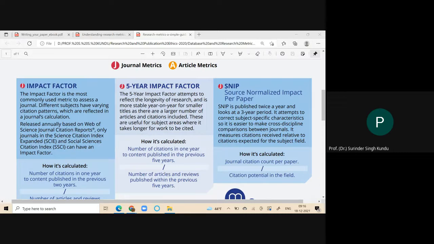All types of subjects available in the Web of Science Journal Citation Reports are included. Journals in the Science Citation Index Expanded and Social Sciences Citation Index can have the impact factor. These four databases will provide the information on the impact factor, and the impact factor is calculated as follows.